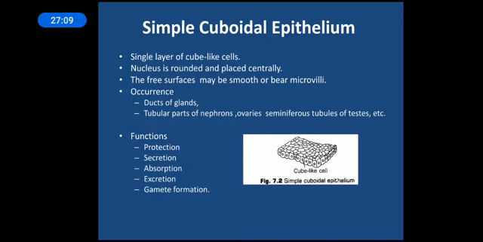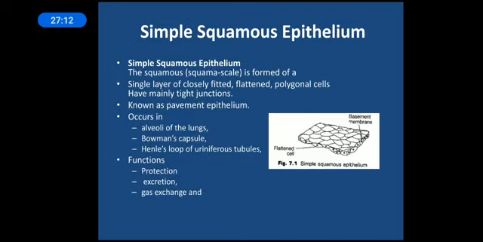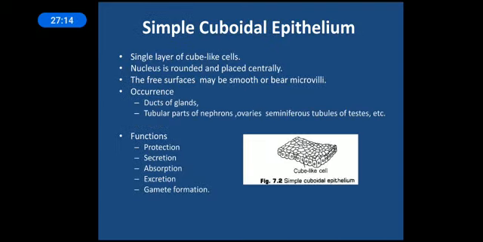Next, depending on the shape, that was the simple squamous because it was a flattened structure. The second one is the simple cuboidal. We already know what cuboids are, right? So here you can see in the figure the cube-like structure which has 6 faces, but mind one thing, although they will be having 6 faces, the one which is exposed will be only one. So actually they will be having 2 surfaces. All the epithelium, all the simple epithelium particularly, will be having 2 surfaces.